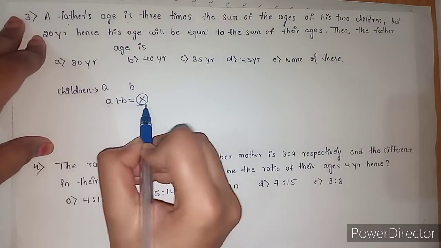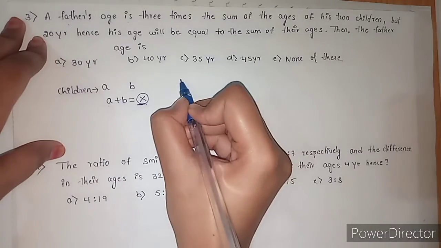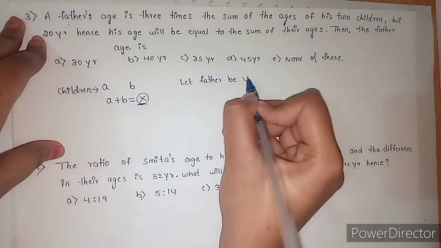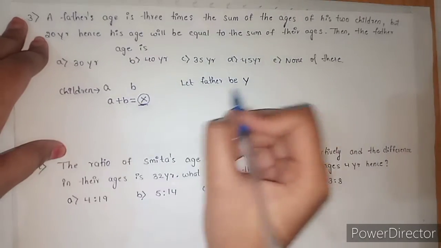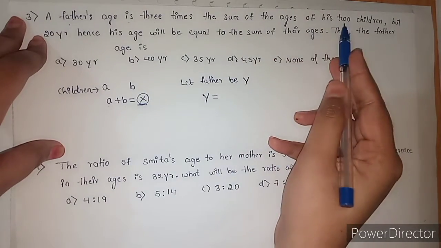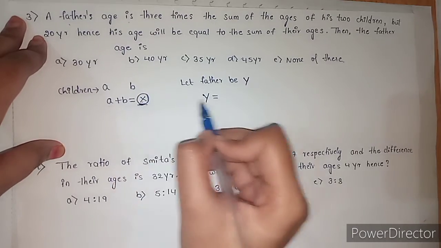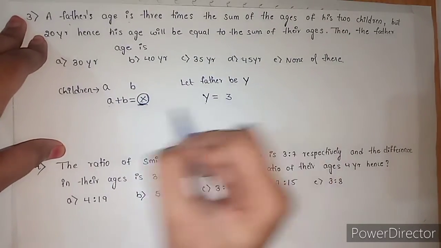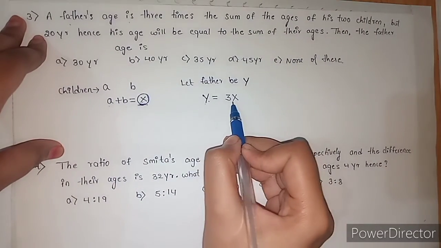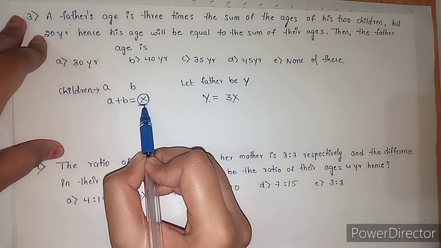Here in the question it is given that a father's age is 3 times the sum of the ages of his 2 children. Let the father's age be Y. What is the sum of the ages of his 2 children? X. So the father's age is 3x and the sum of the 2 children's ages is x.